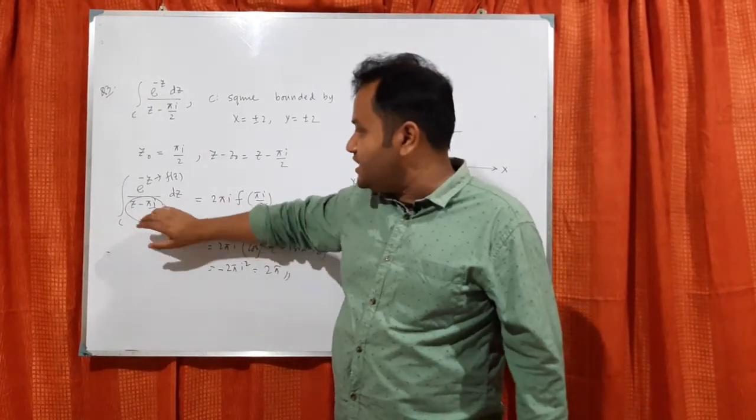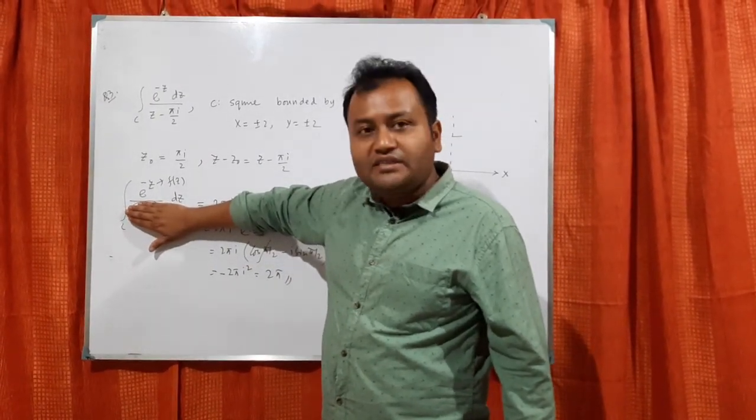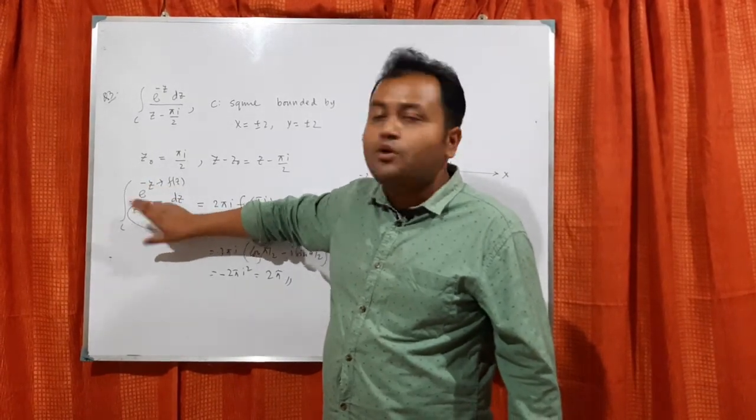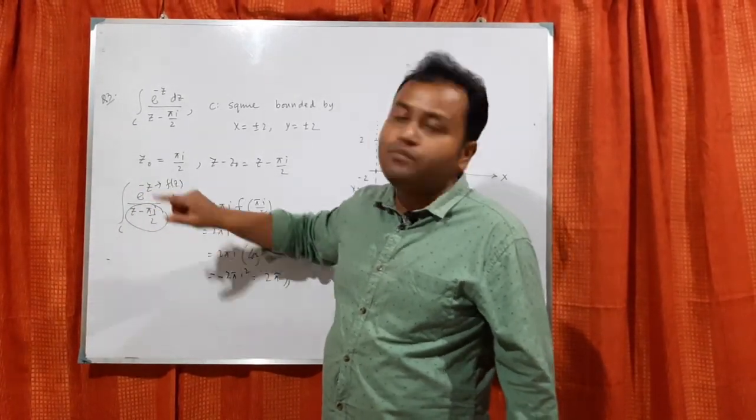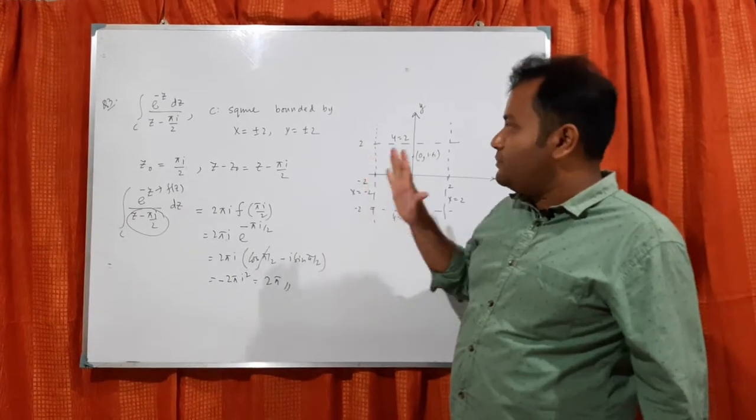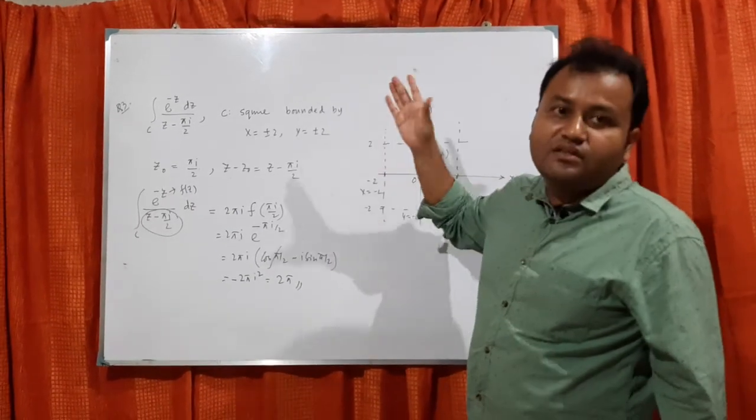So here z minus z naught is this one. So whatever remaining is there, e power minus z divided by 1. So f of z is e power minus z. Then you apply the formula. So the basic idea is you have to find z naught, then f of z.